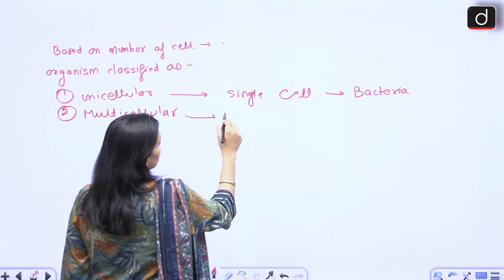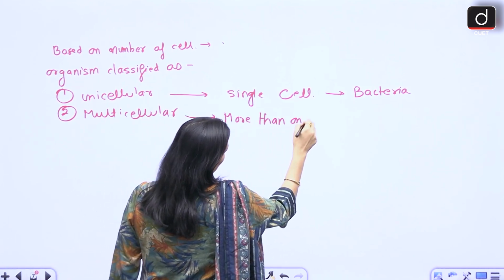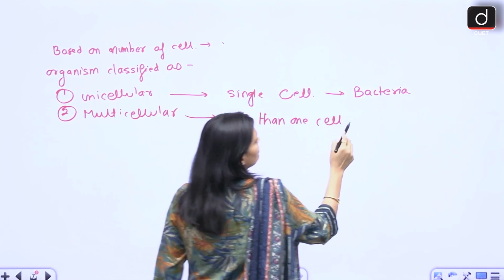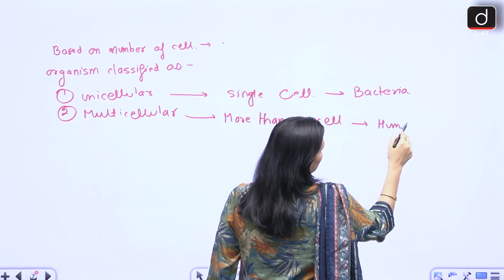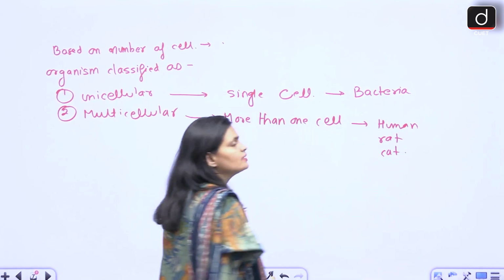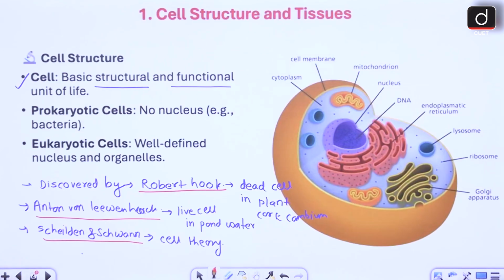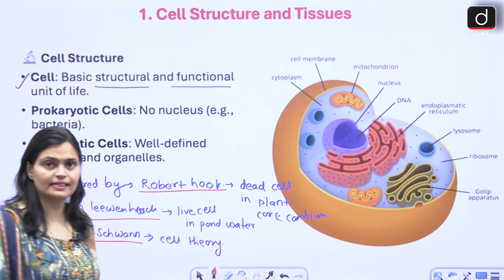Multicellular means more than one cell. For example, humans, rats, cats, all these organisms are multicellular.